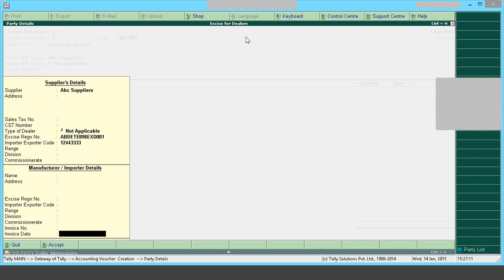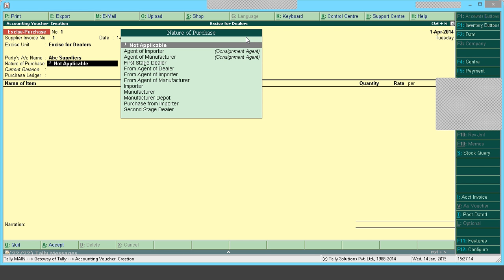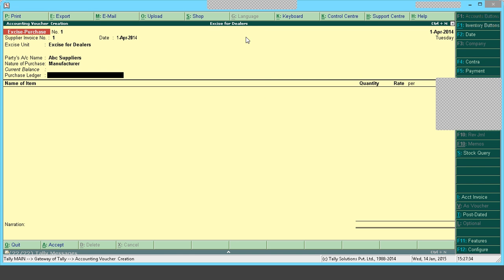I will save this. Next, it gives me the option of nature of purchase. We saw the meaning of different natures of purchases. All the natures of purchases will be listed here. So you can select the nature of purchase according to the user and invoice that will be received. Here, I will select it as manufacturer. On selecting manufacturer, my cursor moves to the next page, that is purchase ledger.